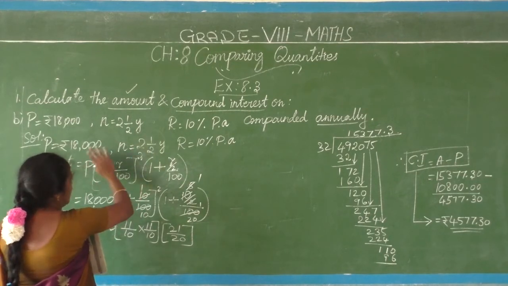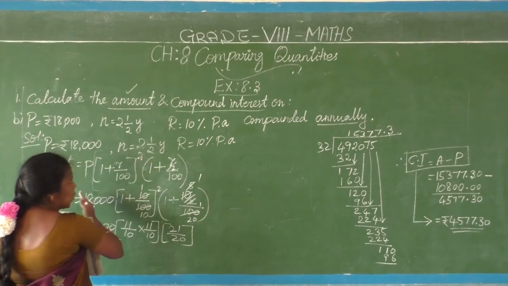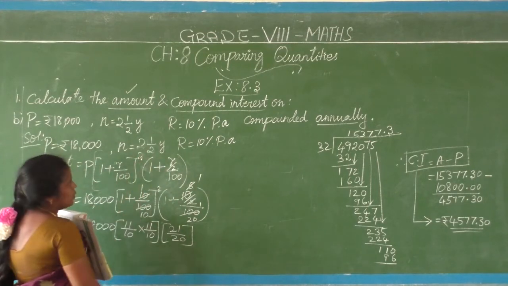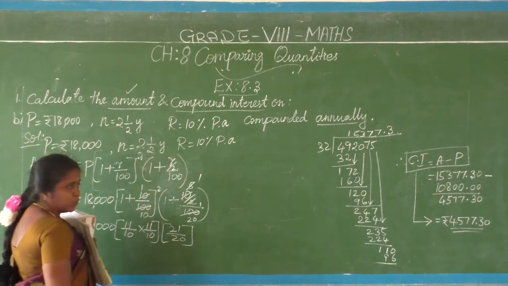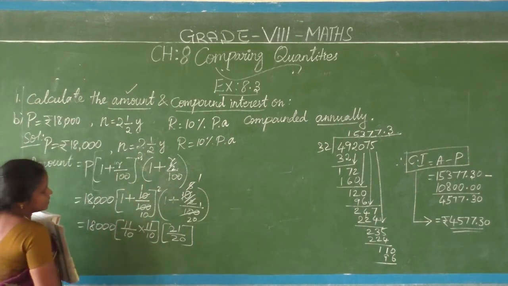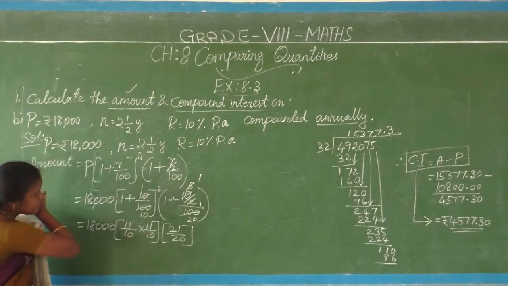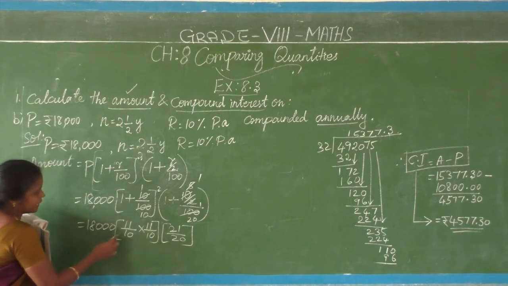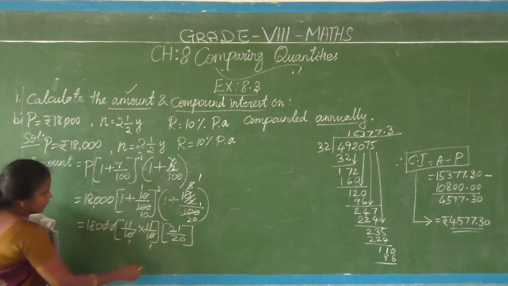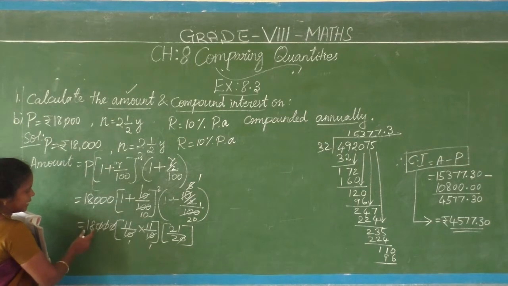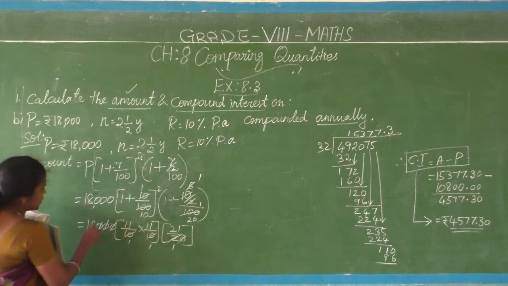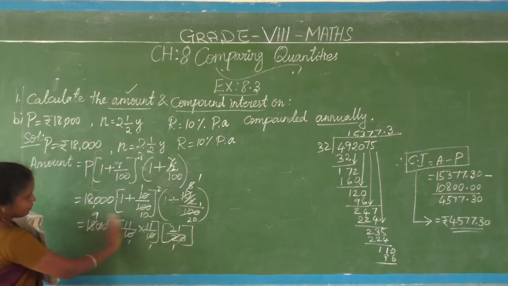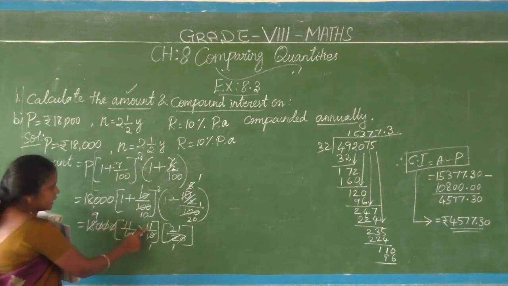First you apply the formula for 2 whole years and then for the half year. That half year means R into 1 by 2, nothing but R by 2. Then slowly step by step cancel, means you will get this step. This is fully a product only, so we can eliminate the zeros by the 10th table. 11 tens are 10, 11 tens are 10. So the remainder is 18 into 11 into 11 into 21 by 2. By 2, 1 twos are 2, 9 twos are 18. So finally 9 into 11 into 11 into 21.